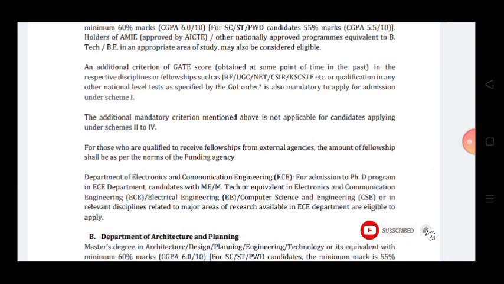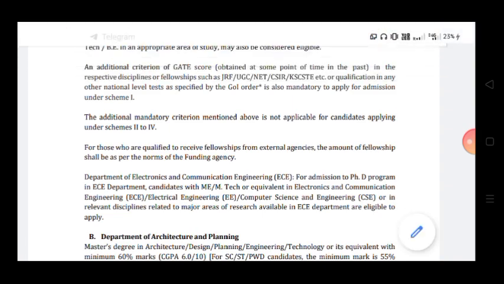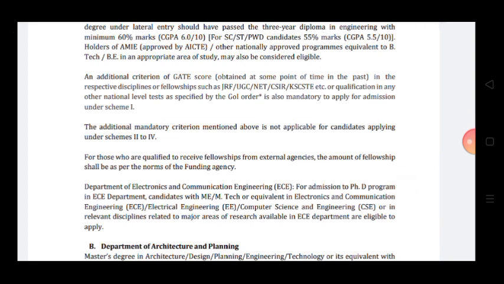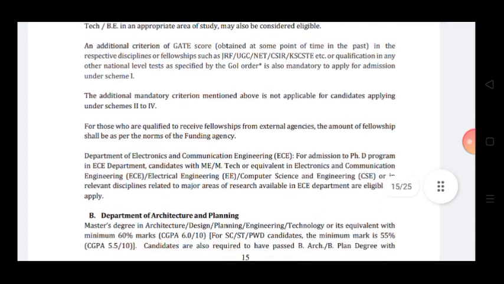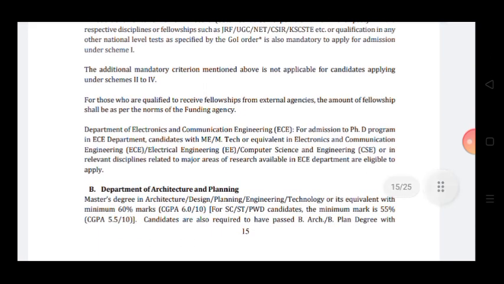An additional requirement of a GATE score obtained at some point of time in the past in the respective discipline, or a fellowship such as JRF, UGC NET, CSIR or KSCSTE, etc., or qualification in any other national level test as specified by Government of India order, is also mandatory to apply for admission under scheme 1. Means either you have a GATE score, you have qualified GATE earlier, or you have a JRF, UGC NET score like that. The additional mandatory criterion mentioned above is not applicable for candidates applying under schemes 2 to 4.